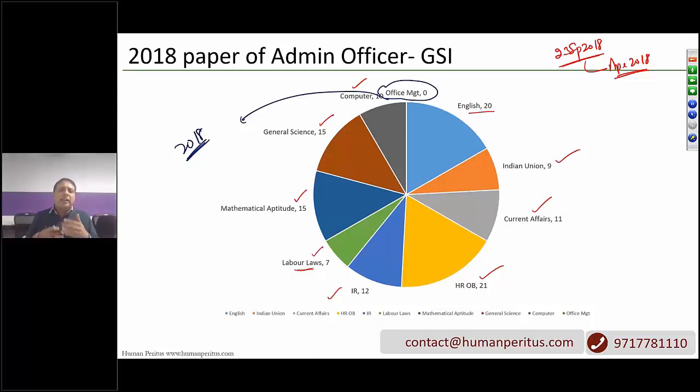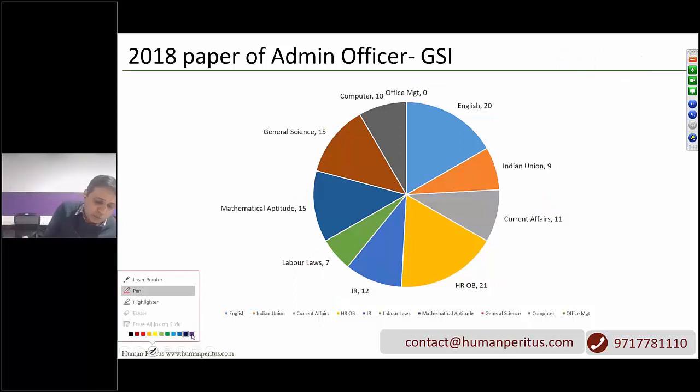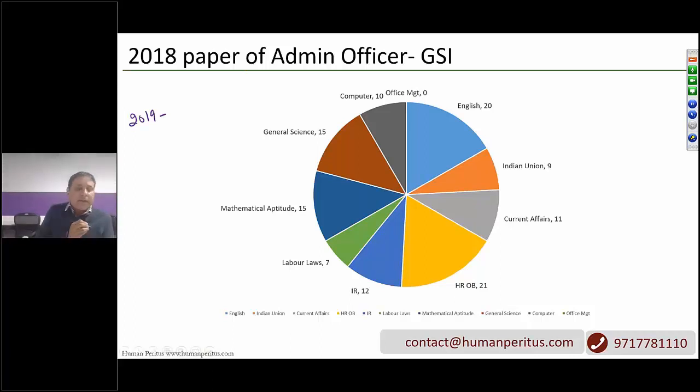So guys, because we have only one paper available with us, we looked at some other papers. Please note that UPSC conducts admin officer exams for various organizations of the Government of India. So this paper was conducted in 2018. Then in 2019, UPSC conducted the exam of admin officer only, but for BRO, Border Roads Organisation.